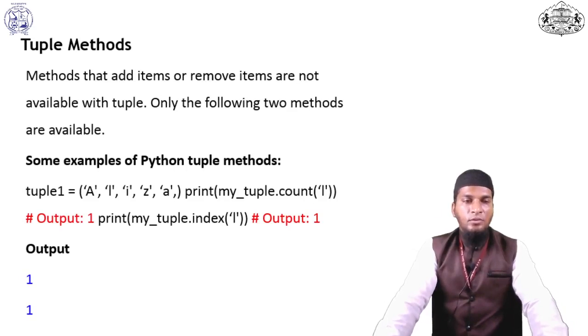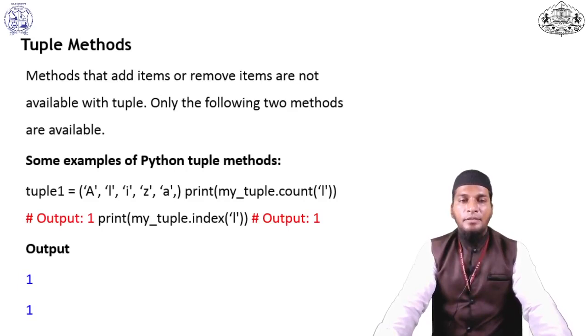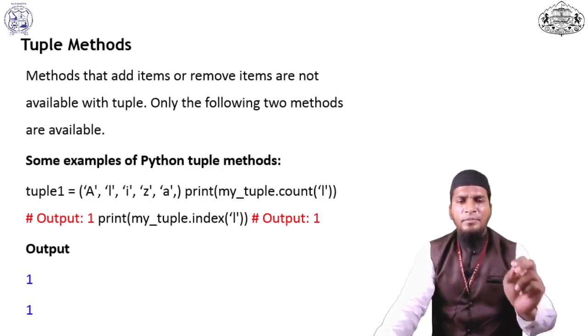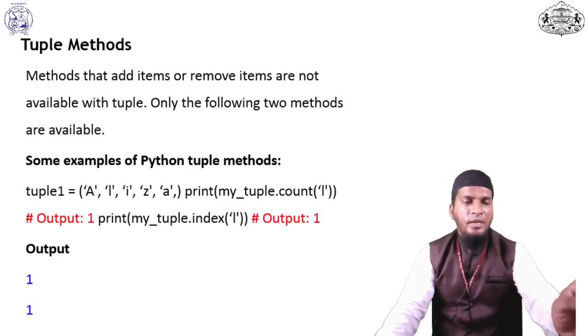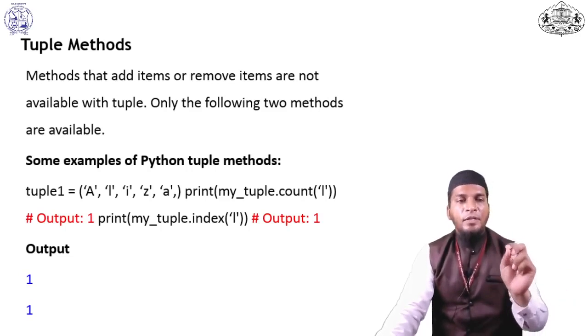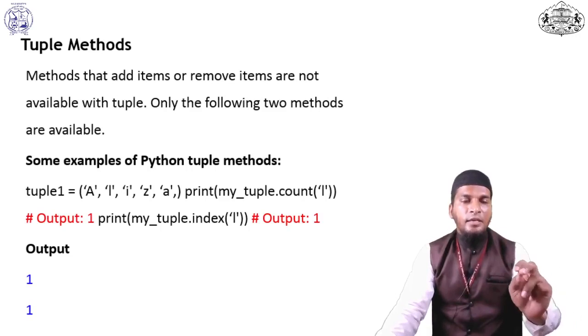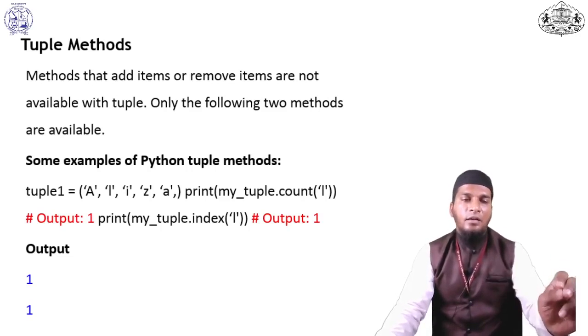See here, there are not as many methods in tuples as in lists. There are only two methods: the first one is count and the second one is index. With the count method, we count a particular element or character. For example, I pass tuple1 equals "Aliza". Then I print my tuple's count of "L",